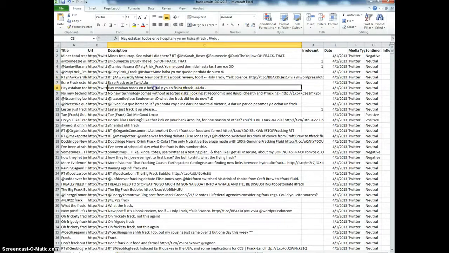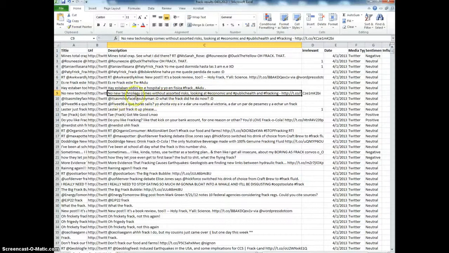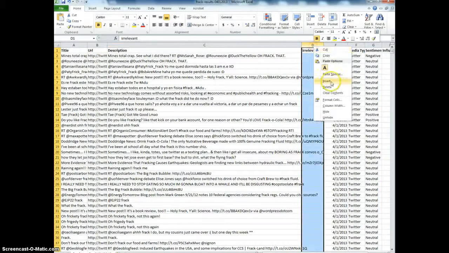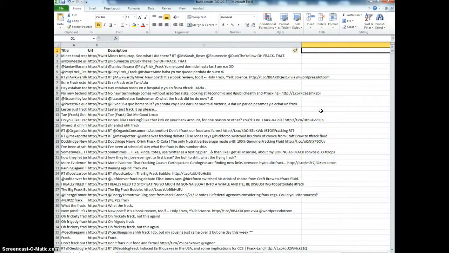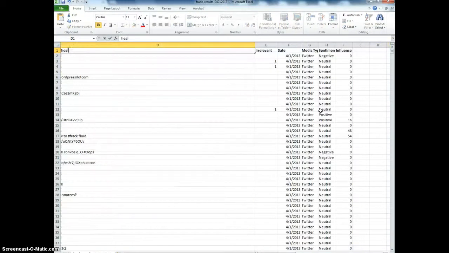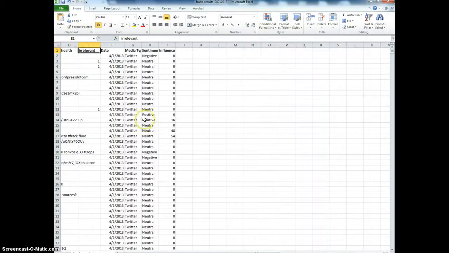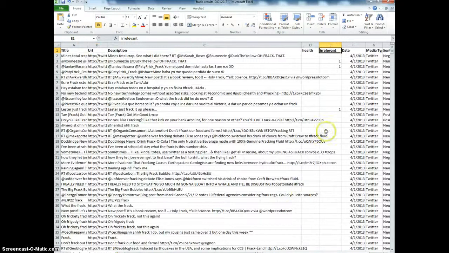So what I'm really looking for, of course, are those that are related to the actual concept. So let's see, no new technology comes without assorted risks. Okay, so now they're talking about the risk of fracking. So what I do is that when I want to make a new theme, I create a new column. So let's maybe call this one health. Okay, so this is going to be about the health risks, the health impacts of fracking. Okay, so I'll again bring that down. And every time I see a tweet that has to do with health, I'm going to code that as a 1 also.